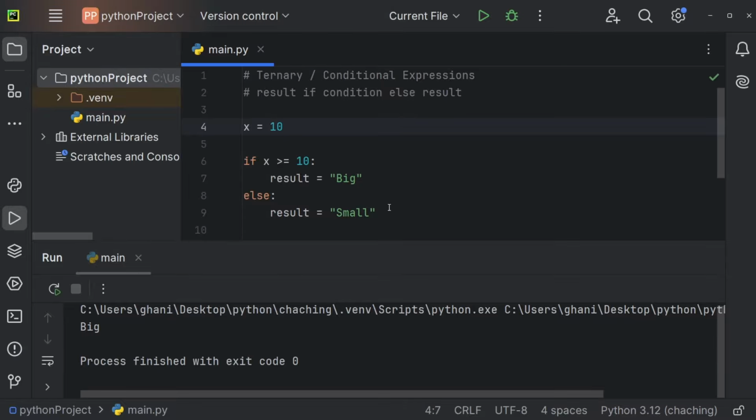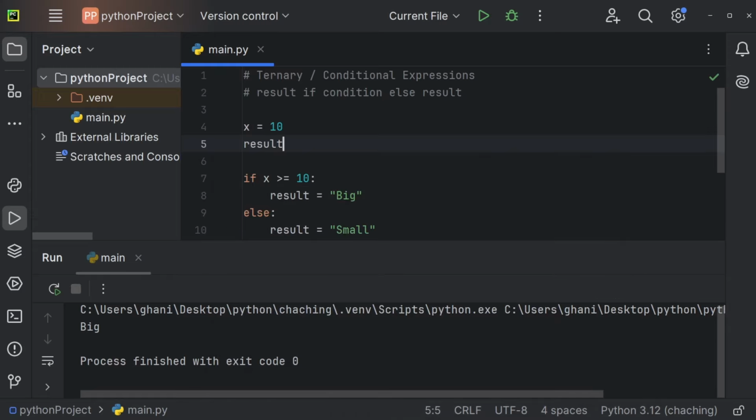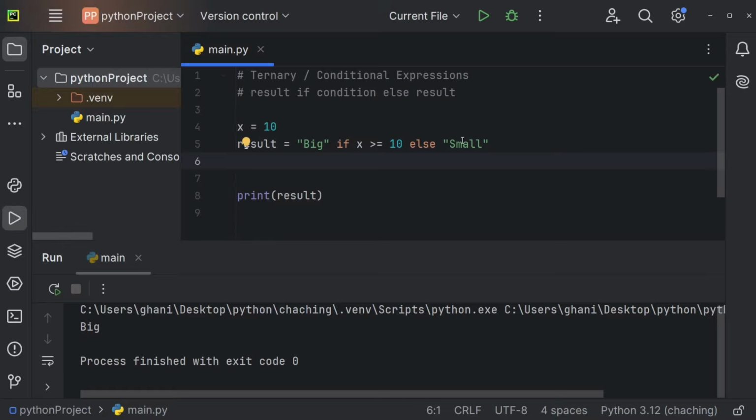But there's also a much shorter way to write the exact same. We could, for example, create a variable result, and result is going to be equal to big if, and right after this if, we now need our condition. So if x is greater or equal to 10, if that is the case, then we're going to return big, else we're going to return small. So this right here now only takes one single line of code and gives us the exact same result, as you can see. So now we're having big because, of course, this number is big. And if I'm going to use 5, this is going to be small.